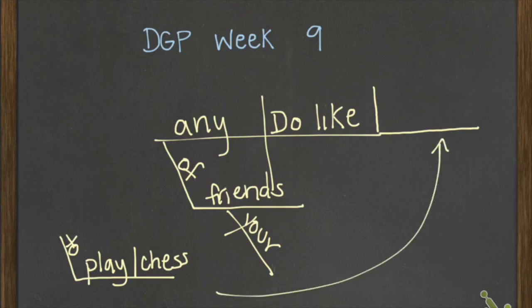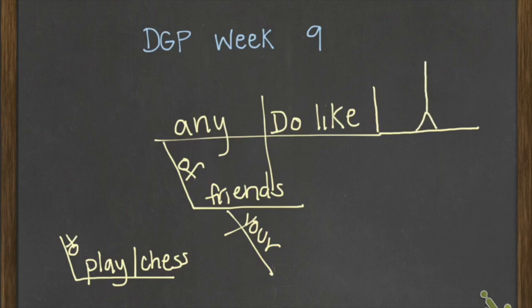How are we going to do that? We're going to put it up on a little house. Raise it up because it belongs on the line. To play chess. I think our diagram is finished. Let's look over our notes quickly.